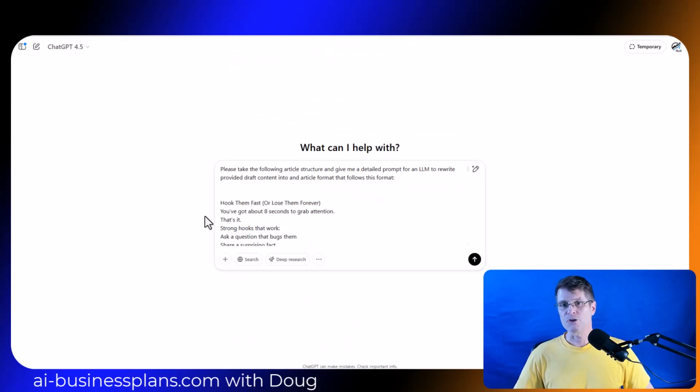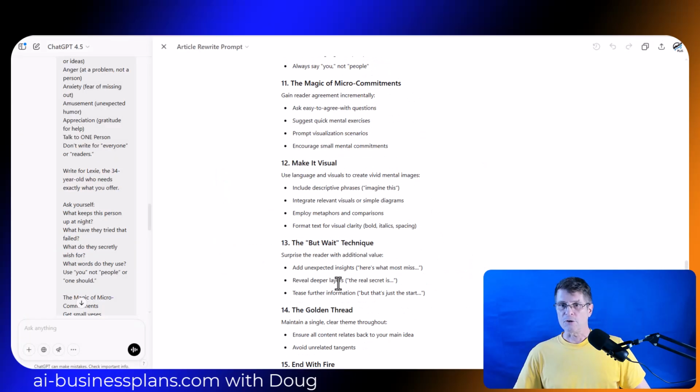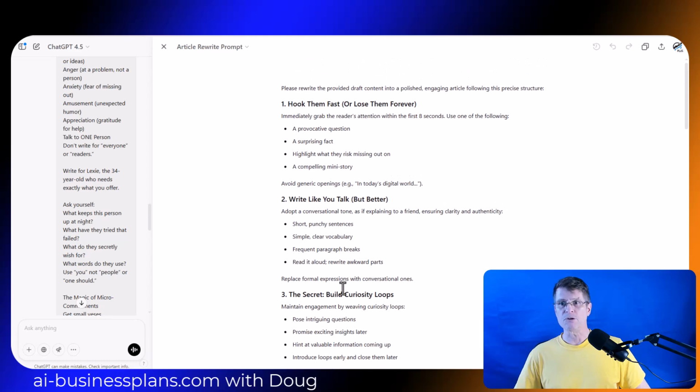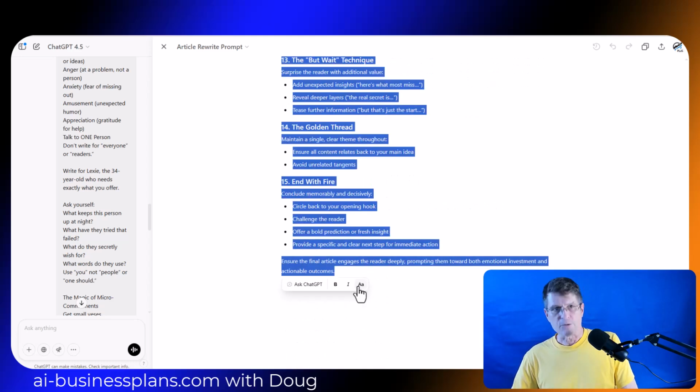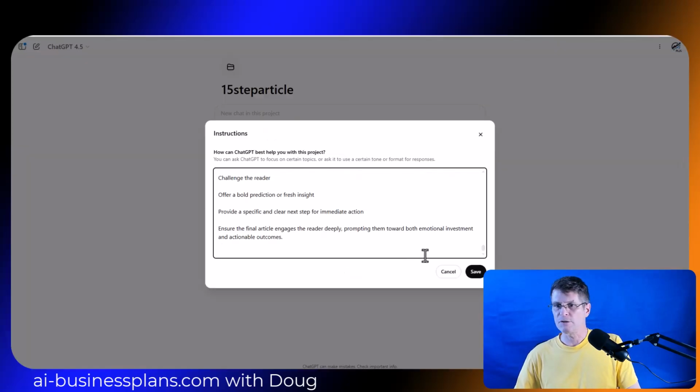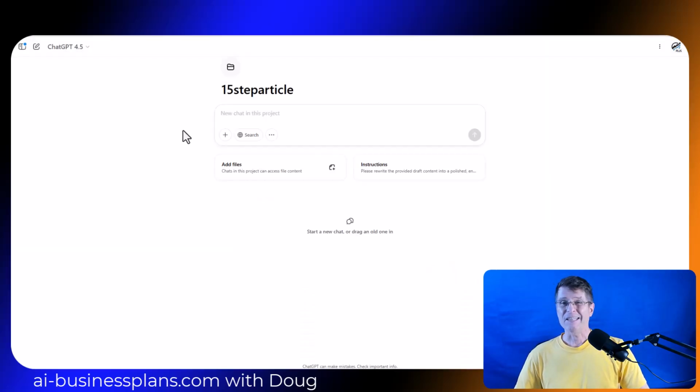Now I want to take those instructions and bring them over to ChatGPT and ask it to take the following article structure and give me a detailed prompt for an LLM to rewrite provided draft content into an article format that follows this format. And the result is a very long and detailed prompt that we could use for the LLM. And the way I use this is to create a new project. So I've created a new project, and now I'm going to add instructions from the entire prompt, that massive prompt. And it is ready to go.